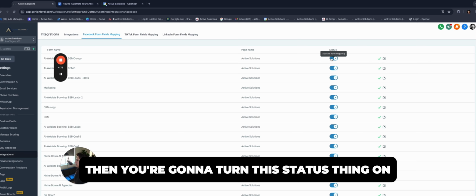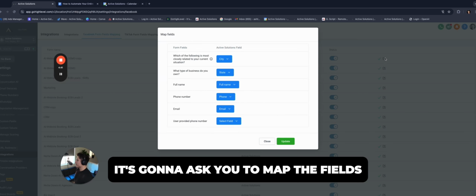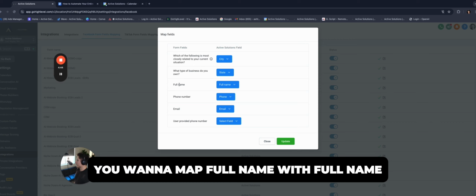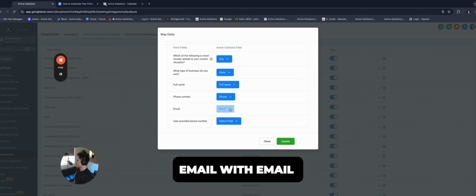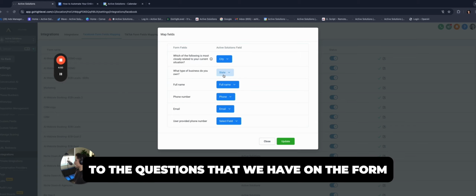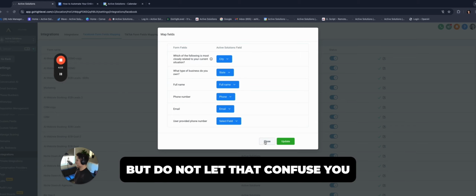Then you're going to turn this status thing on. It's going to ask you to map the fields. So for example, you want to map full name with full name, phone number with phone number, email with email. Here, I was just too lazy to create custom fields and actually map them to the questions that we have on the form. So I use city and state, but do not let that confuse you.